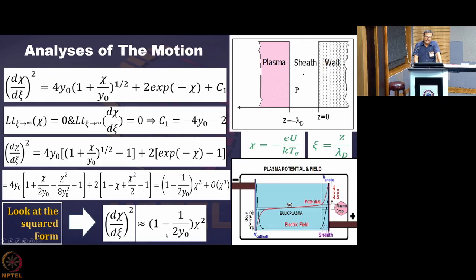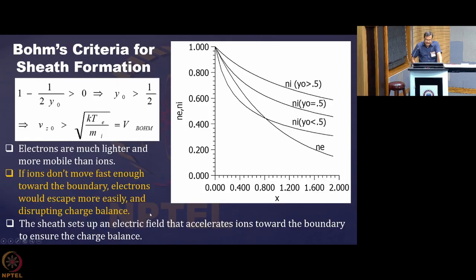So the part before this chi squared should also be positive, because this is a positive squared quantity, this is a positive squared quantity, and this also must be positive. That gave us that 1 minus 1 by 2y0 should be greater than 0. So this gives us y0 greater than half.